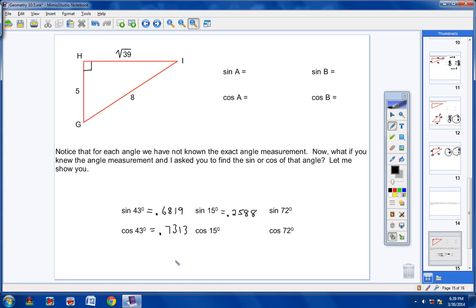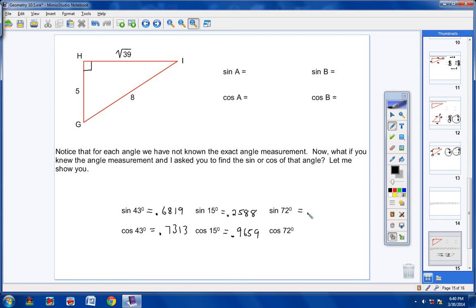0.2588190451. Now the cosine of 15. Go ahead and hit cosine, and then we're going to type in 15 and then enter. And I'm getting this, hopefully I'm typing it in correctly, 0.9659258263. Now let's find the sine of 72. So I simply hit sine and then 72 and then enter, and I get this answer right here.